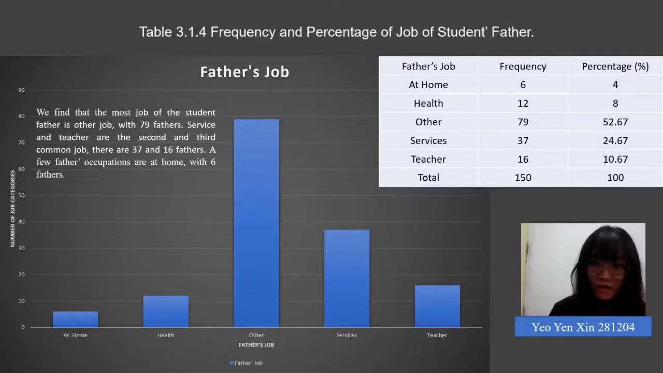Next, this paragraph shows the job of the student's father. We find that the most common job of the student's father is other job, with 79 fathers. Service and teacher are the second and third most common jobs, with 73 and 16 fathers. A few fathers have the occupation at home, with 6 fathers.